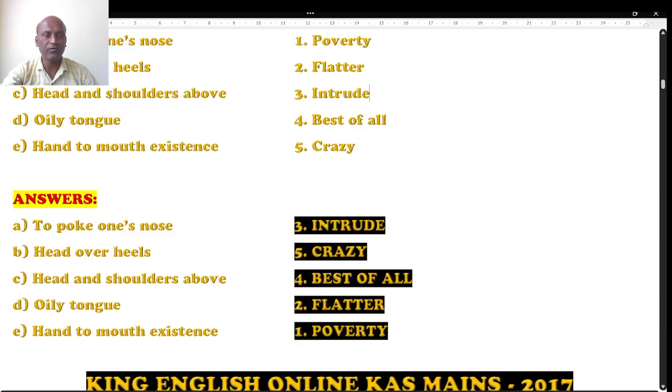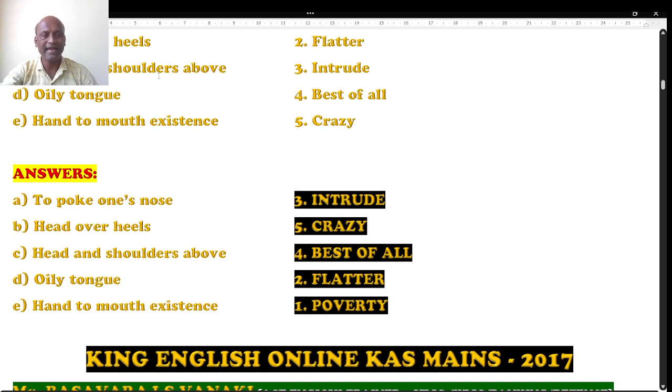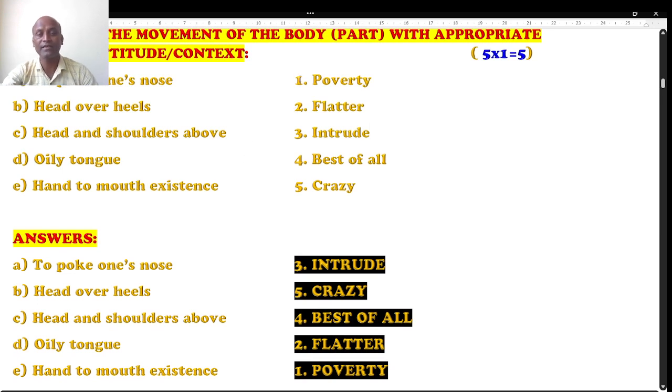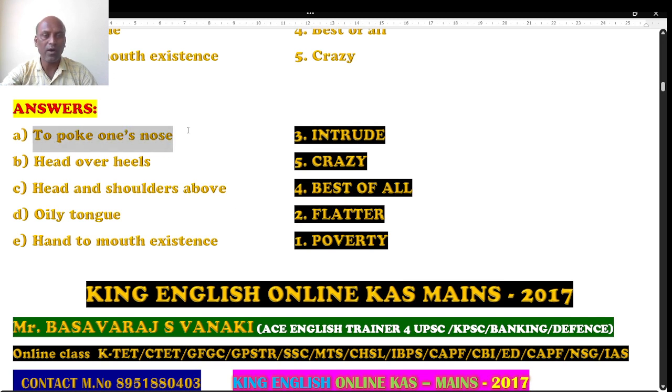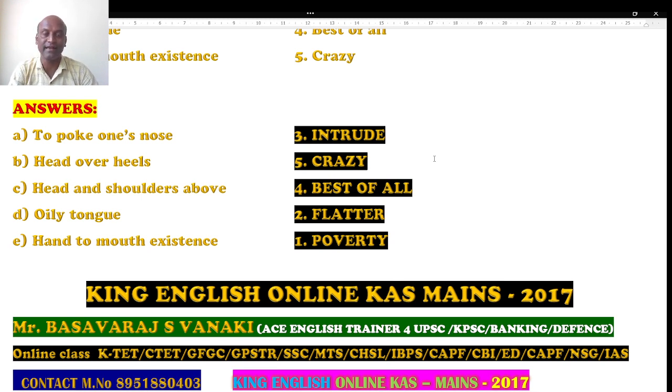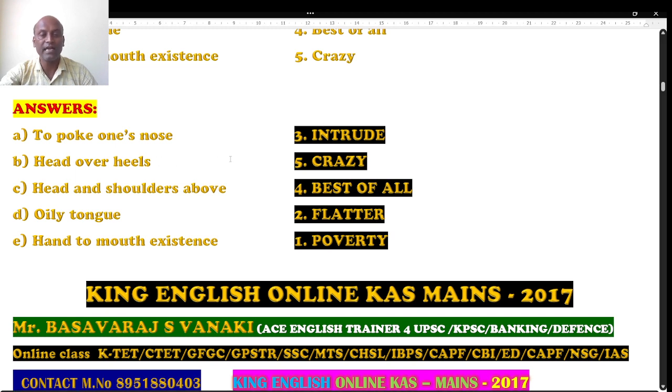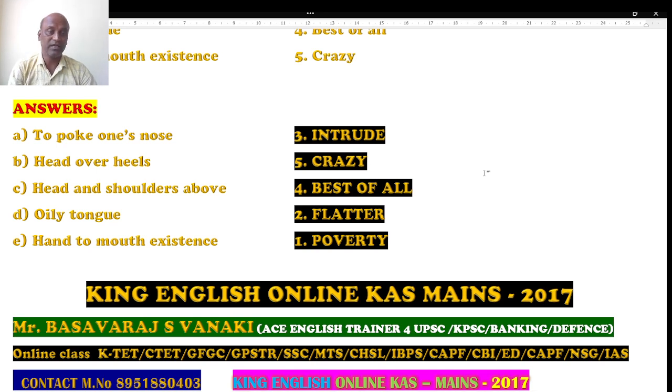To poke one's nose, then head over heels, head and shoulders above, oily tongue, hand to mouth existence. And you have to match with the right side column: poverty, flatter, intrude, best of all, and crazy. I have already matched here. To poke one's nose is nothing but intrude, ಮಧ್ಯಕ್ಕೆ ವಹಿಸೋದು, बीच में टांग लड़ाना, or meddling is what we say in English. Second one is head over heels, means crazy. What do you say? In Bangalore language we say ಐಲು ಟಿಕ್ಲು, something you say. Like ಒಂಥರ ಹುಚ್ಚ ಅಂತ ಹೇಳ್ಬೋದು.